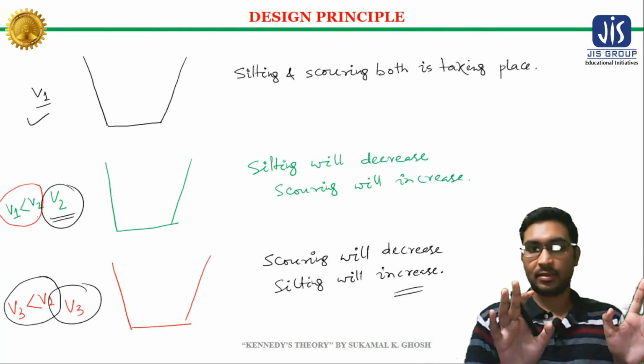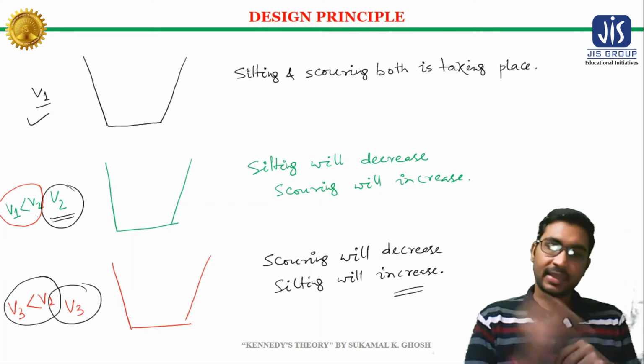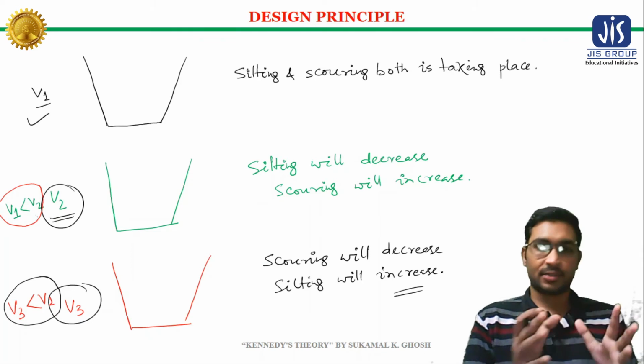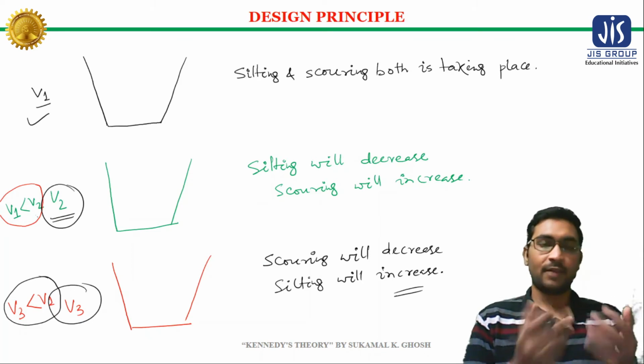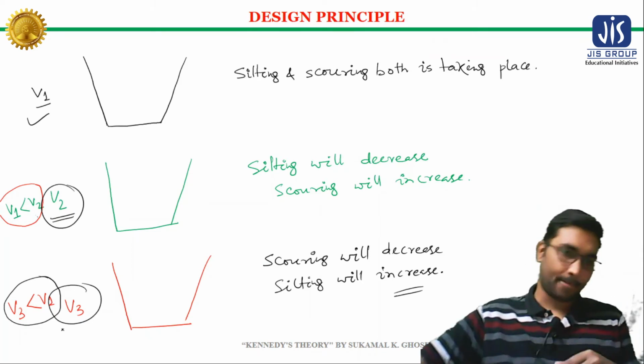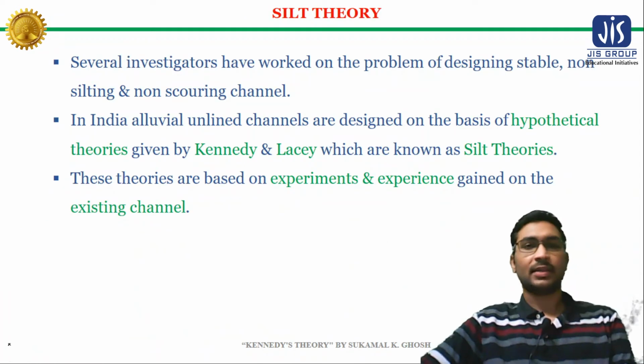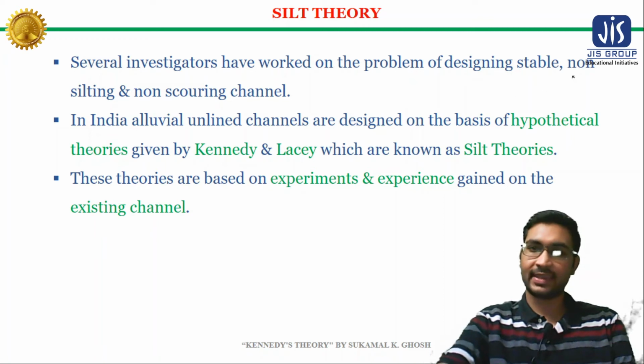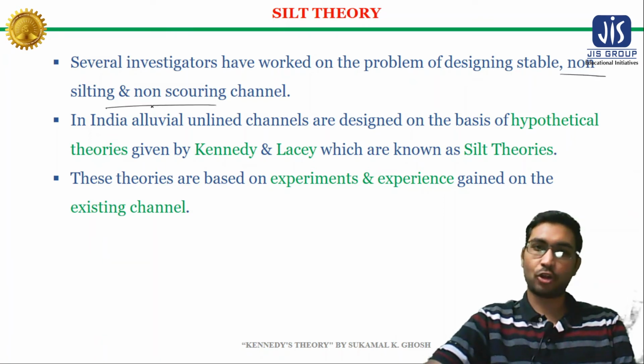Keeping this point in mind, we will go further into the detailed discussion of design of unlined alluvial canals. Now several investigators have worked on the problem of designing a non-silting and non-scoring canal.